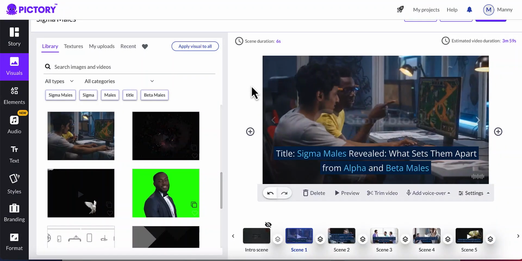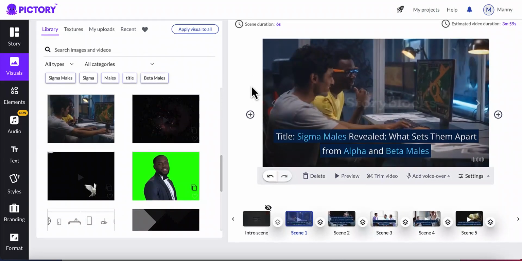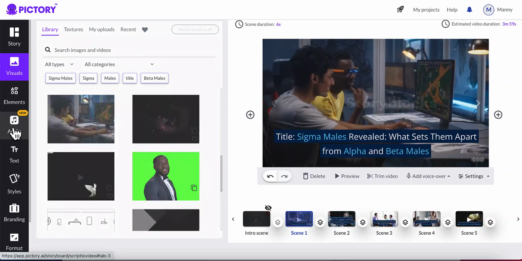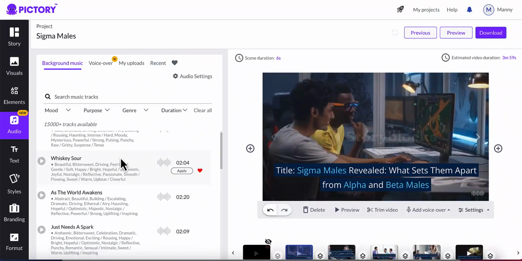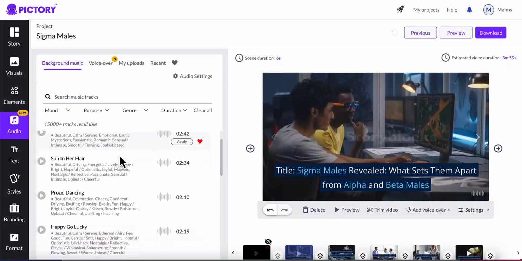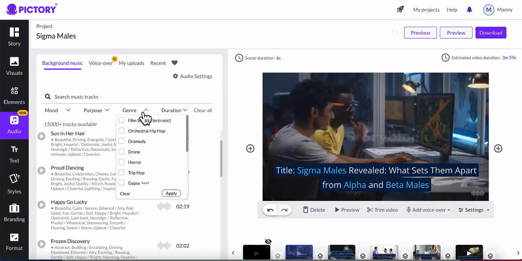After selecting our video, there is another element that we need to add to our video as well, which is background music. And in order to add the background music, click on this audio section from the left menu. And now you can see the first option is background music, and we have a lot of music to choose from, okay? If you want to target a certain genre, you can select it from here, whatever you want, horror, hip hop, gypsy, whatever you want. Based on your content and your niche, you can filter it out and then choose a background music that you like. If you already have a background music, you can upload your background music and use that one.